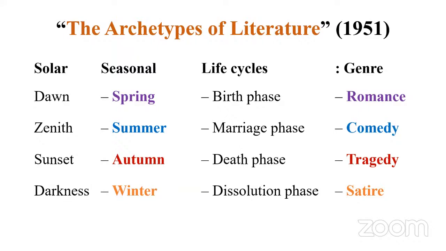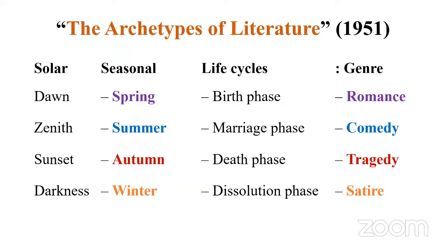But let's see. On the one hand, you have solar cycle: dawn, sunrise, which is equal to spring, which is equal to the birth of a hero. Then you have romance. Next, zenith, the sun at its height, noon. Then seasonal, summer. Then it's a marriage phase.